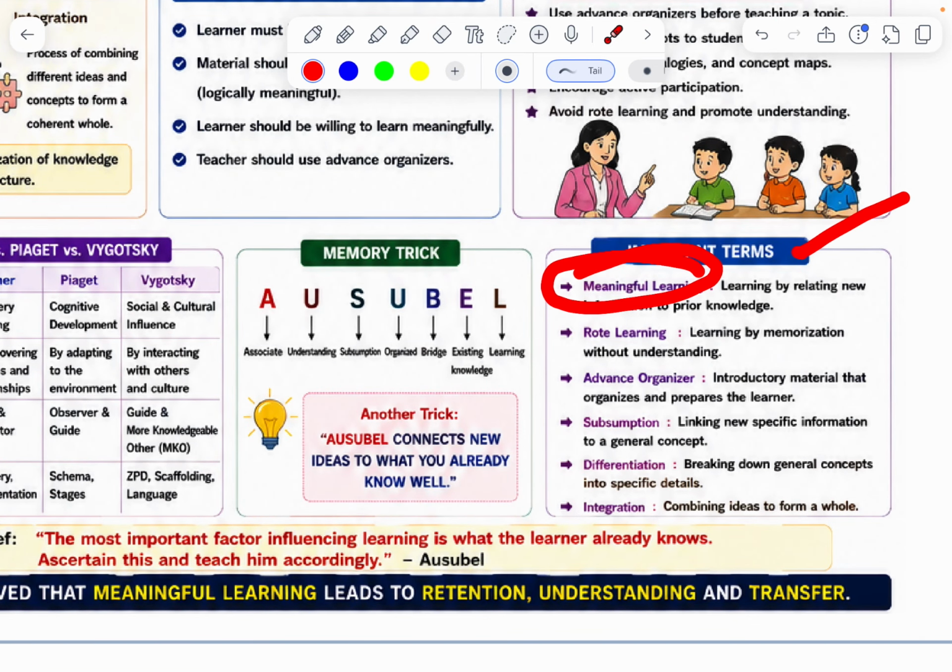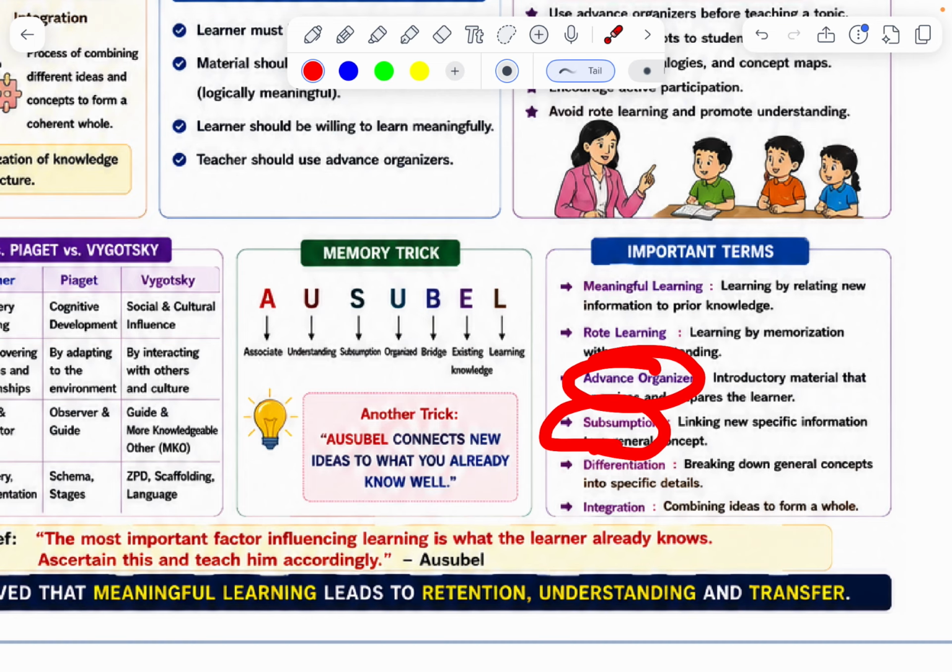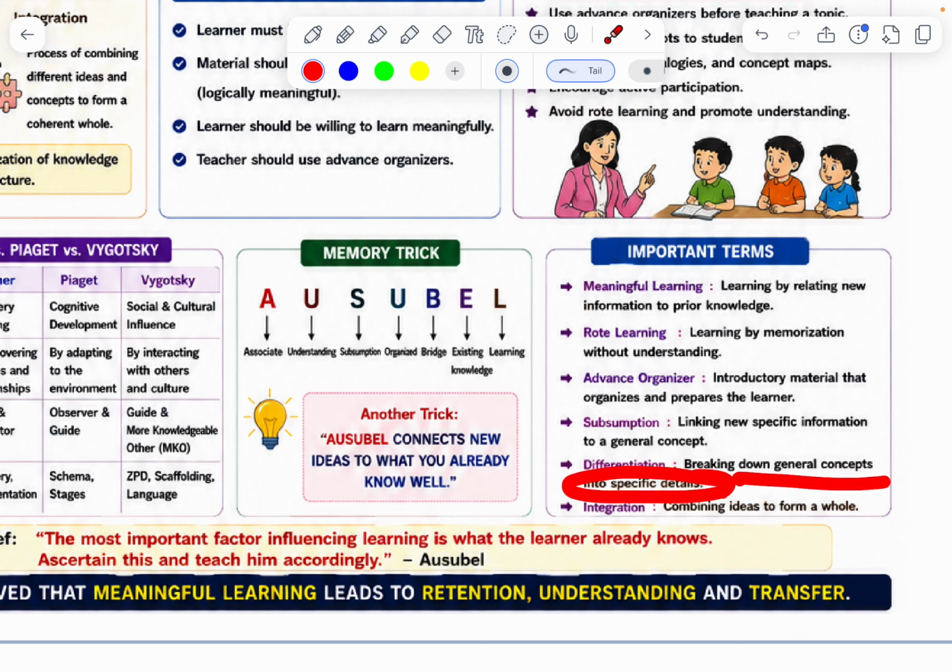Important terms: meaningful learning, rote learning, advance organizer, subsumption. Subsumption means linking new specific information to a general concept. Differentiation, breaking down a general concept into specific details. Integration, combining ideas. Differentiation means breaking down, integration means combining ideas. Okay.